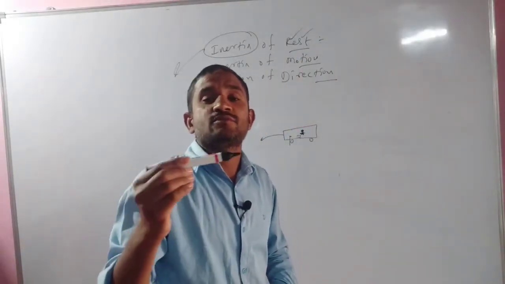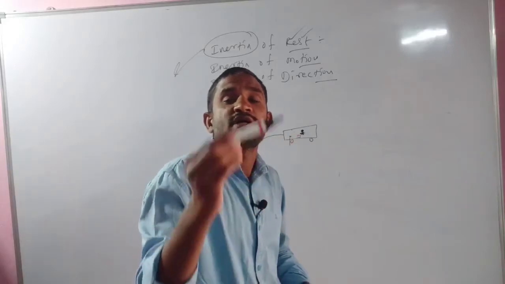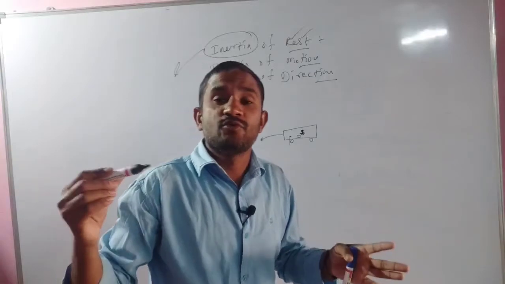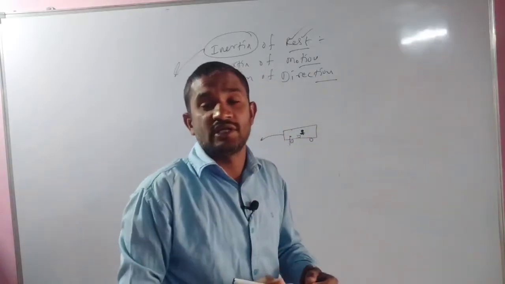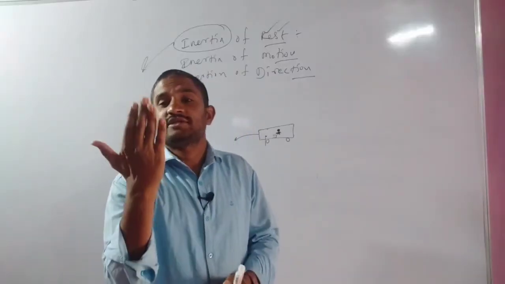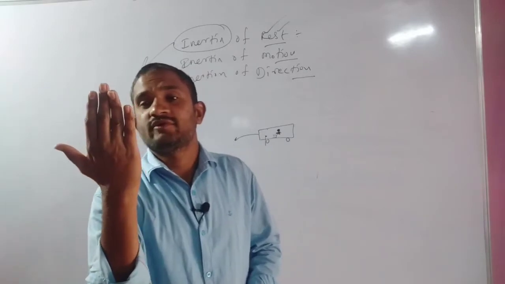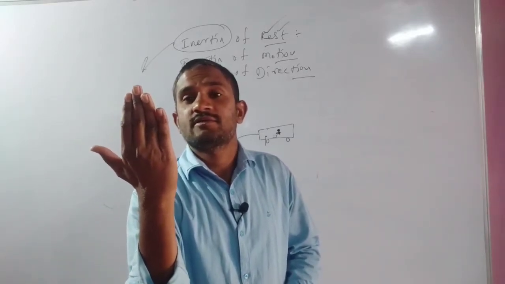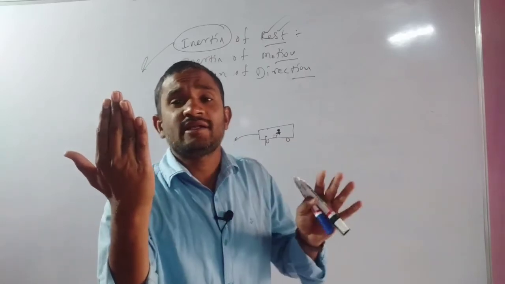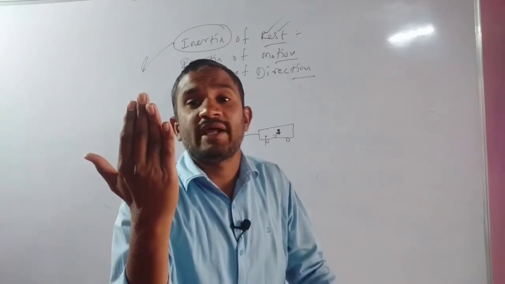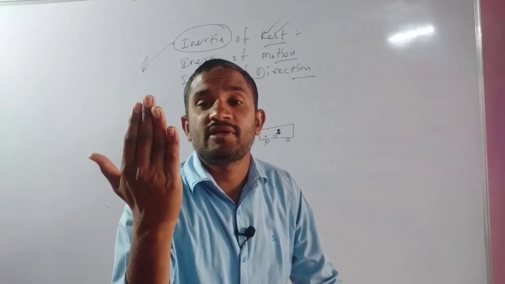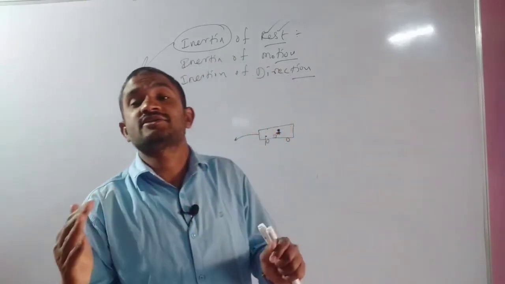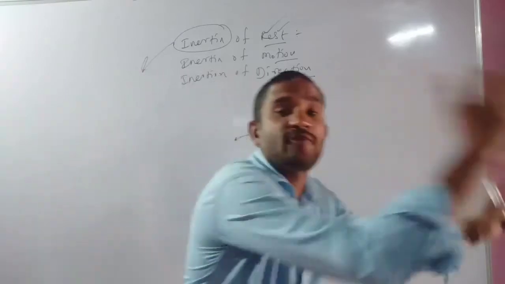Again, the bus is moving at 60 km per hour, 70, 80, 90, 100 km per hour. It's moving with a high velocity. Till now you are still watching that mobile like that. The bus is moving at 100 km per hour with high velocity. Yes, suddenly the driver applies the brakes. At that time what will happen? The bus wants to come into the rest position. Yes, at that situation you will fall somewhat to the front.